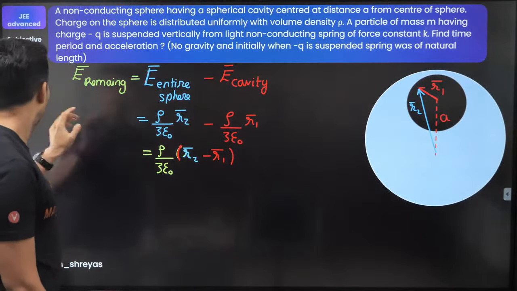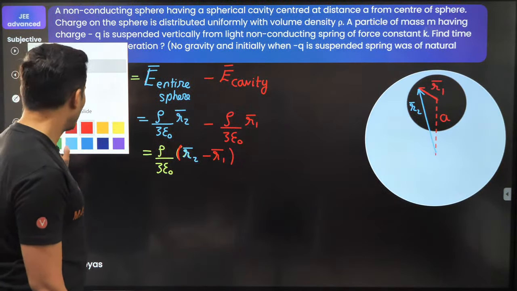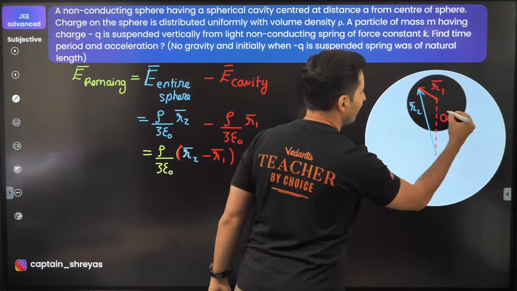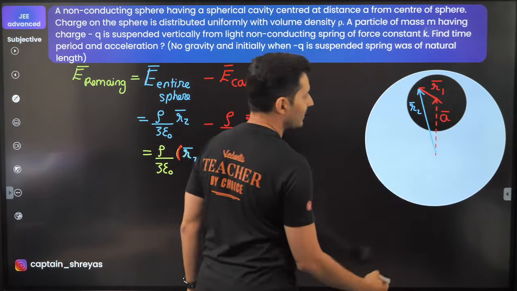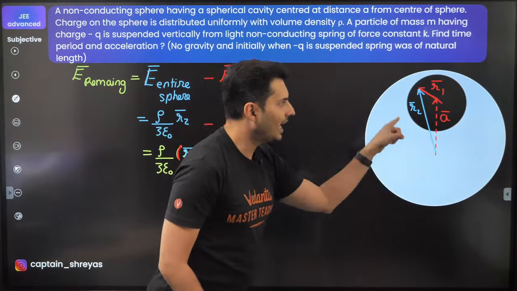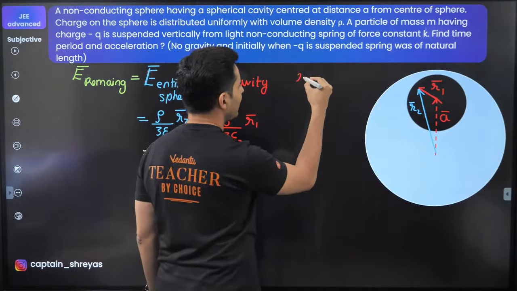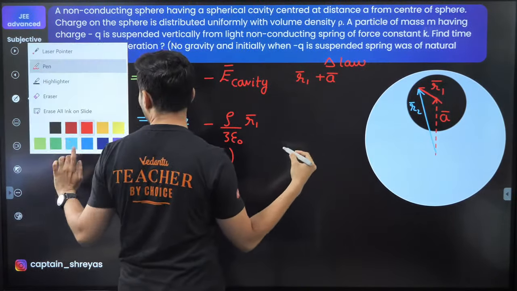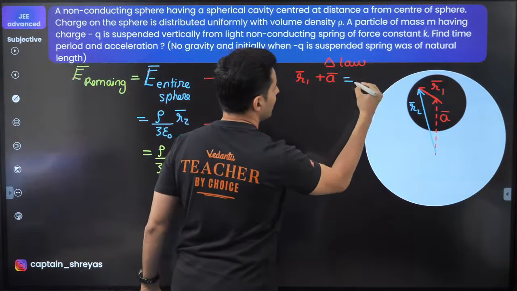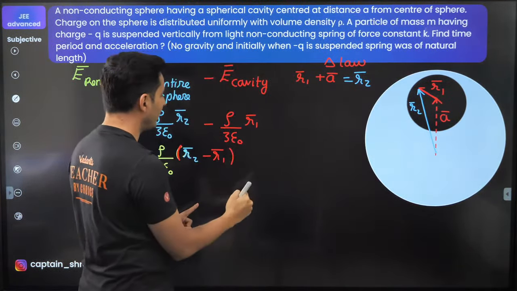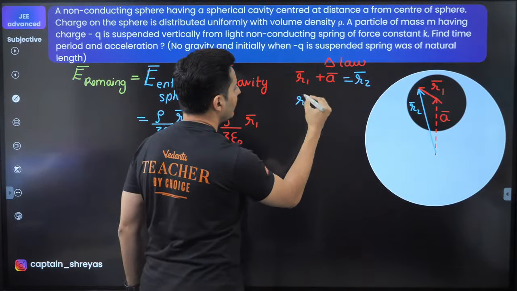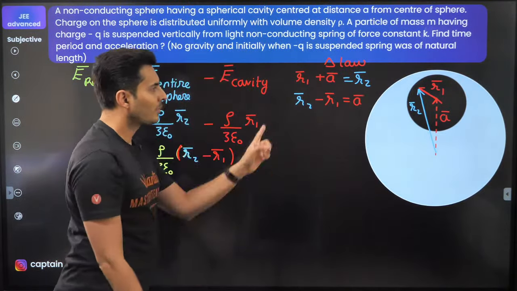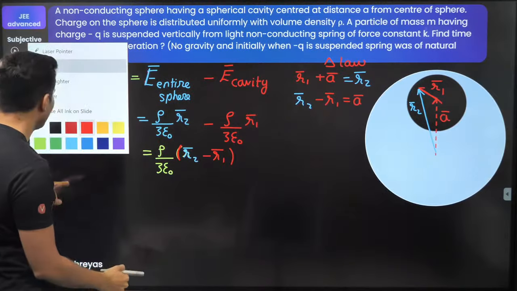What is that? Let me show you some vector algebra here. If you look at that beautiful triangle, and maybe I can give that vector A over here by making something like this, observe carefully. This is the triangle law of vector addition: R1 vector plus A vector is nothing but R2 vector. So what is R2 minus R1? R2 vector minus R1 vector is nothing but A vector. Beautiful. So I can just use that over here and see what I get.